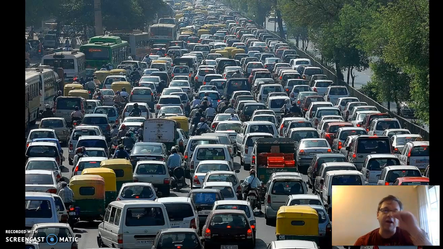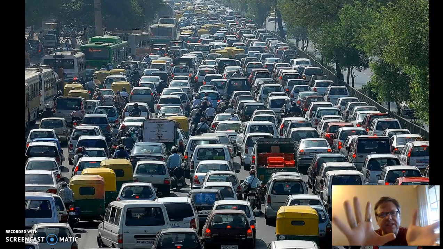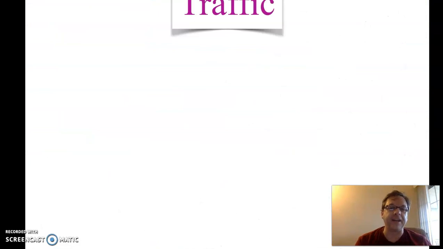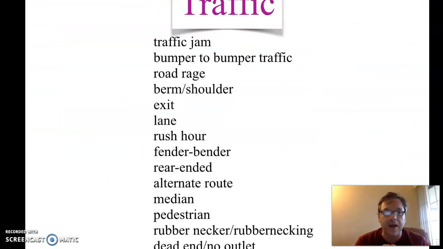And today we're going to be talking about the things we see in this picture. All of these cars and people driving and trucks. We are talking about traffic and driving. Okay? And we have some words that we're going to talk about here. I wanted to say them quickly.